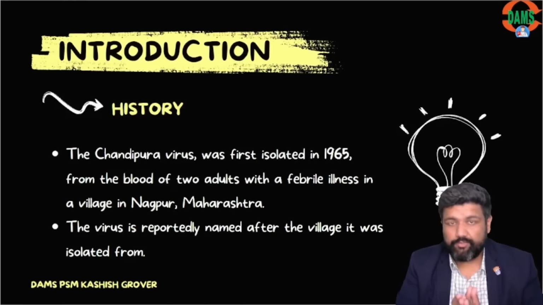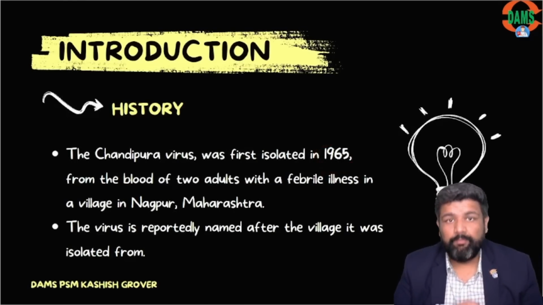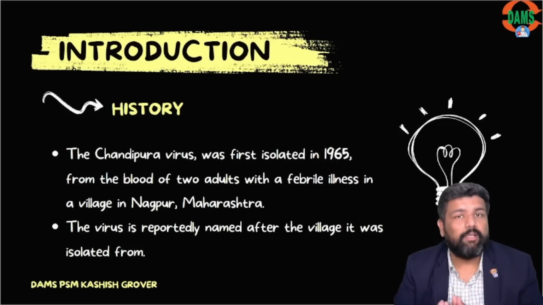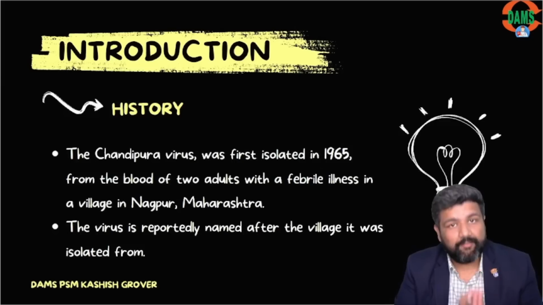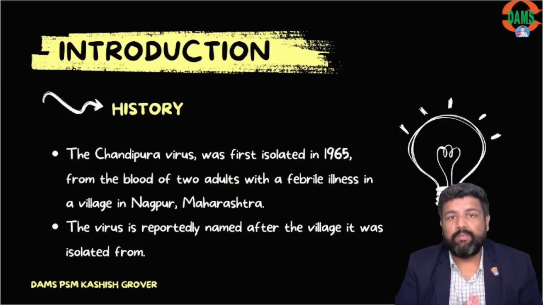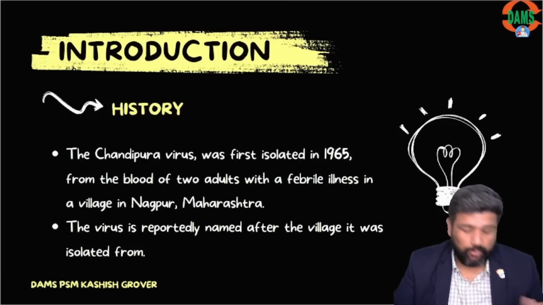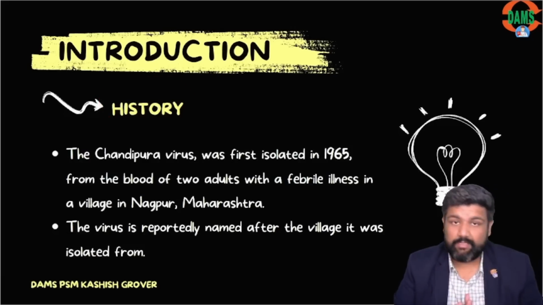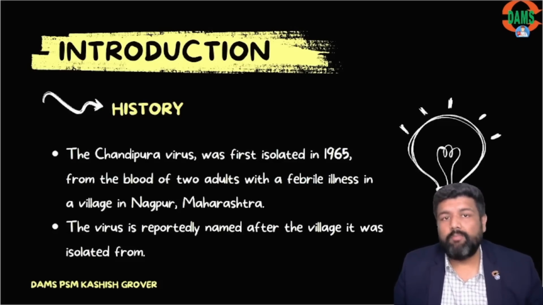Guys, if I talk about the history, the first case of Chandipura virus was seen in 1965 in Nagpur of Maharashtra. From a village, Chandipura, the first case was reported. After that, the virus was named after the village. So this is the history of Chandipura virus. It was first isolated in 1965 from Chandipura village in Nagpur, Maharashtra.